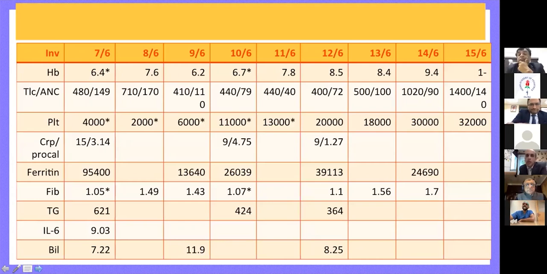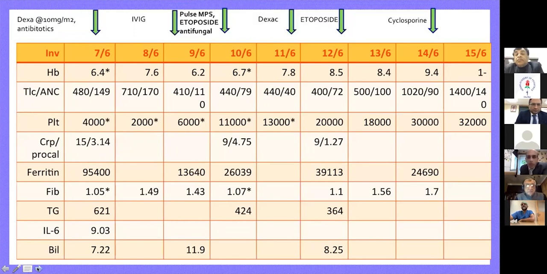Now look at the blood counts in this child, and I'll show you this in the tabular column. And you can see here the ferritin was very, very high by the time the child came, at 95,000. And see the degree of cytopenias in this child. So really, really marked cytopenia. The child was requiring a lot of blood transfusion, a lot of platelet transfusion, which is typically not seen in other cases of MISC. However, the other markers were definitely positive.